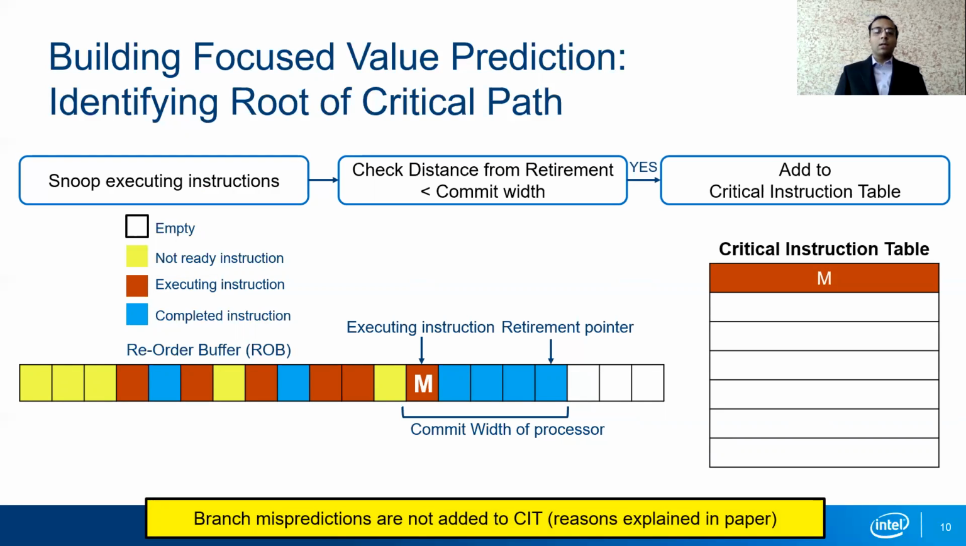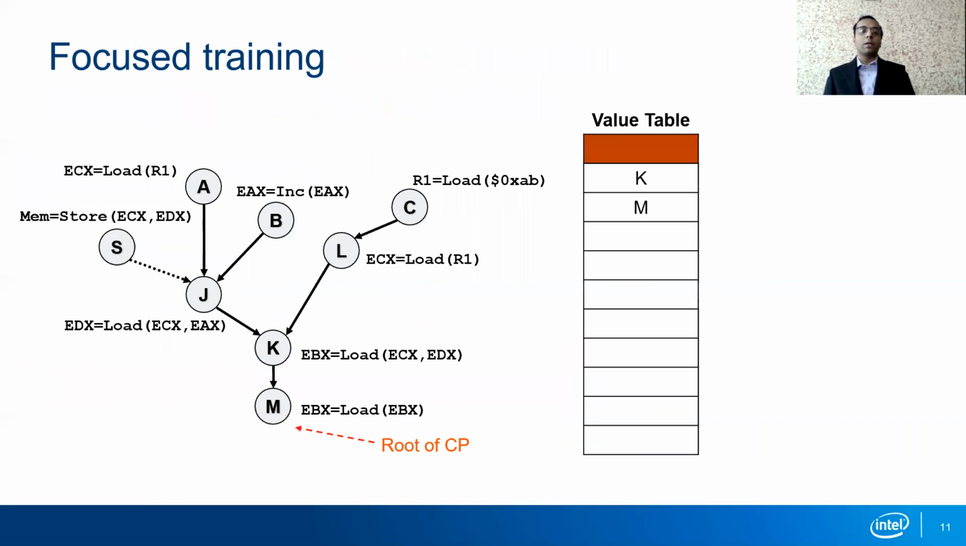We also mentioned that branch misprediction may be critical, but we do not add them to the CIT for reasons that we elaborate in the paper. We have now identified the root of the critical path, and we go further to identify the rest of the instructions to predict. We use the following example for our reference, where instruction M is the root of the critical path. Hence, it has been added to the value table.